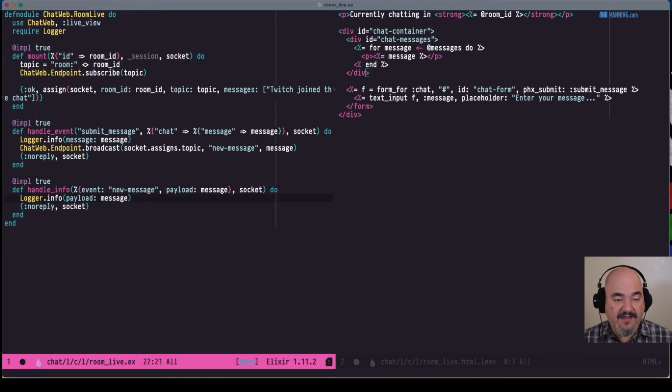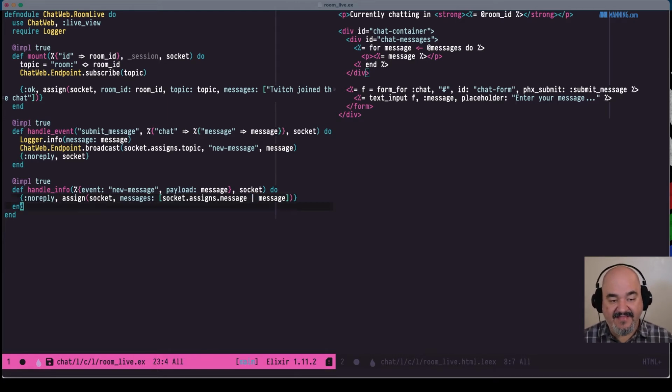So let's do that. Instead of just logging it, we're going to assign this to the socket, our messages. And in this case, we're going to say the socket assigns, so what's in messages right now, and then tack onto that the new message. All right. So this little operator, I call it the Guillotine Operator. It's not the name of it, but I like to think of it like that because it separates the head from the tail. This basically says put all the messages in there first, and then also the new message.